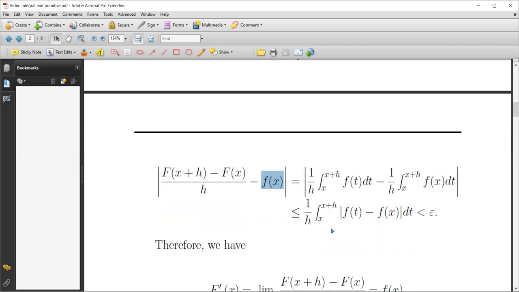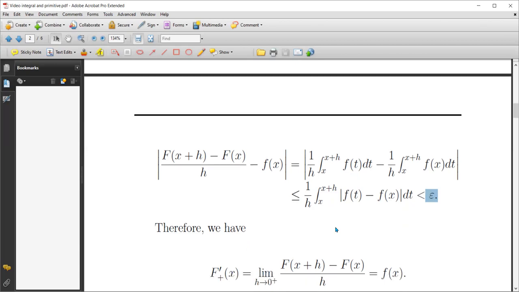But this is less than or equal to 1 over h times the integral between x and x plus h of the absolute value of the difference. Since this difference is less than epsilon, and the integral of dt from x to x plus h is h, and h over h is equal to 1, which means what?